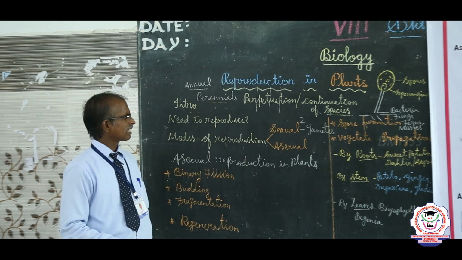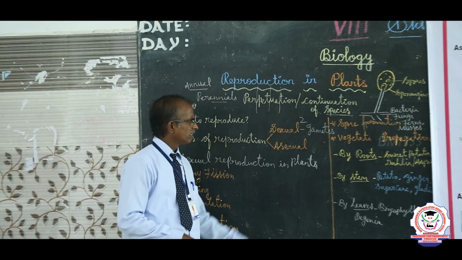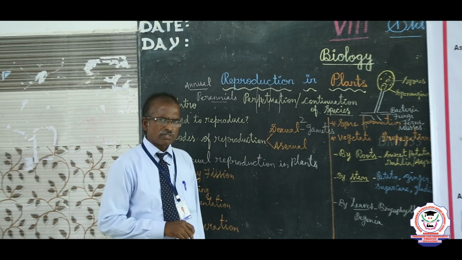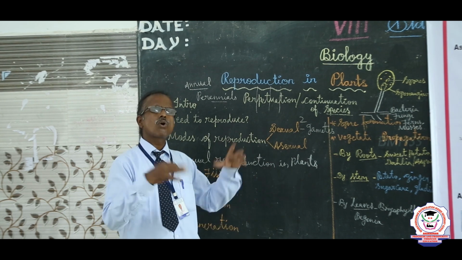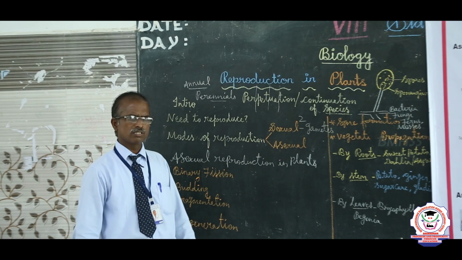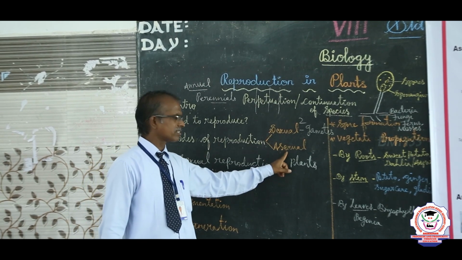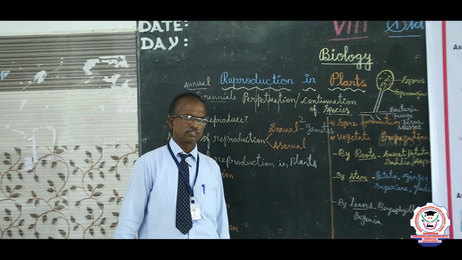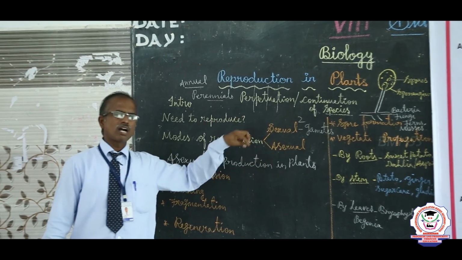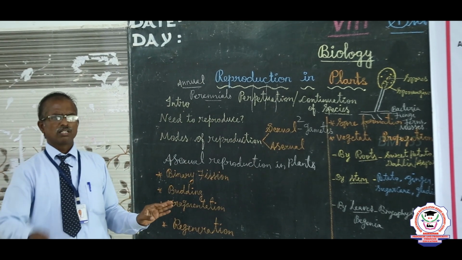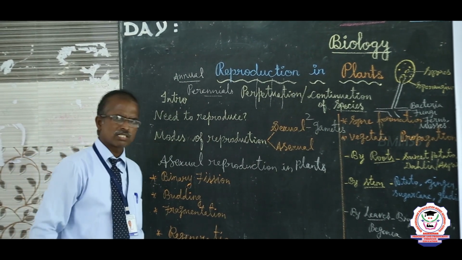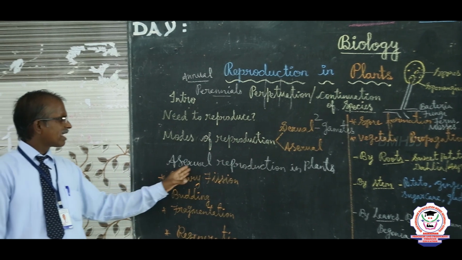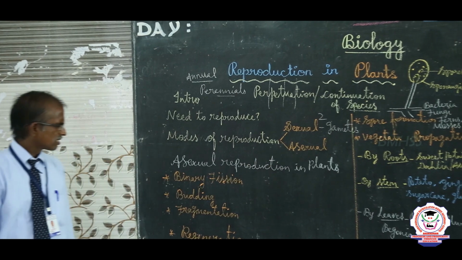Let us go to the next topic, the asexual method. On the other hand, it is a method of reproduction in which no fusion of gametes takes place. Such types of reproduction are known as asexual reproduction. This is commonly observed in lower plants and lower animals. Let us go to the next topic, asexual reproduction in plants.